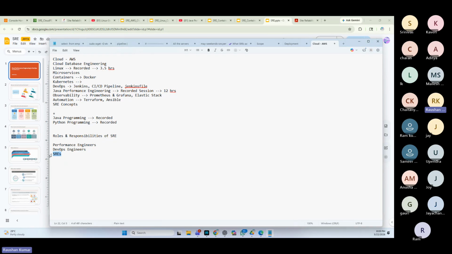Where could be the problem? What's going on? Are we able to scale properly or not? Right. So they are typically the guys who take care of the customer experience, and they try to find out the issues well in advance. So proper alerting is required. Efficient alerting is the skill set. If I ask you about the skill set, observability is one of the very important skill sets for the SRE engineers.